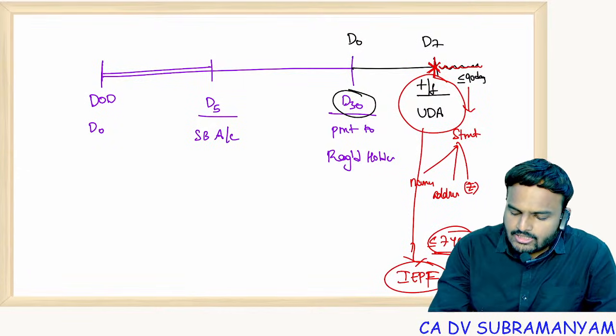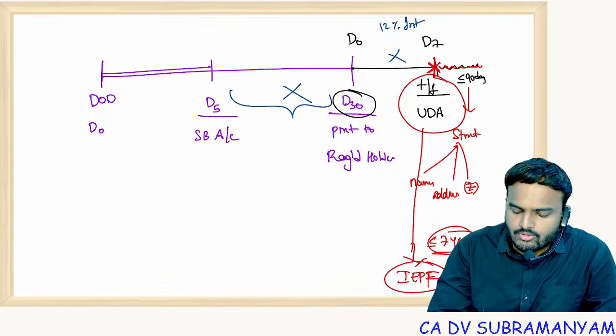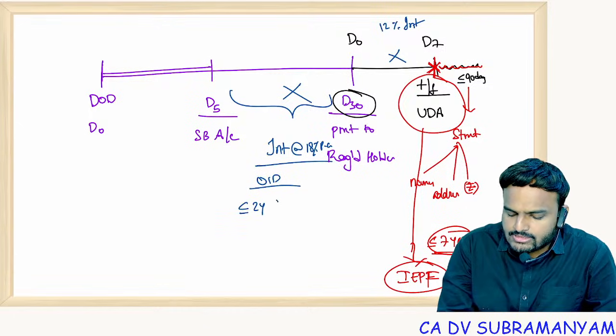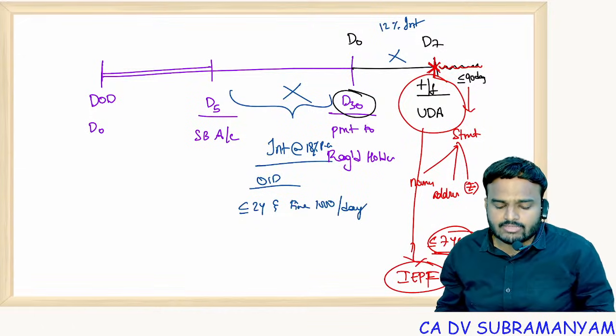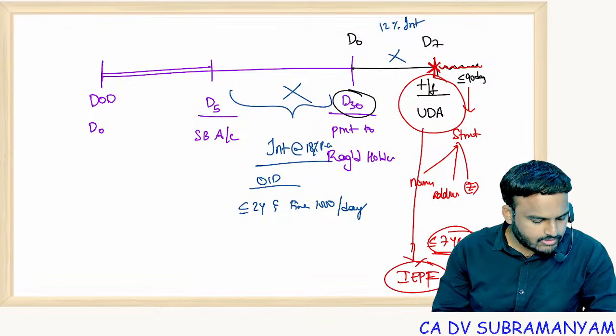Here, in case delay happened, 12% interest you have to pay. Here, in case company delay happened, then the company has to pay interest at the rate of 18% per annum, whereas the officer in default gets punishment, imprisonment up to 2 years, and fine of 1000 per day during which such default continues. So these are the different timelines in the dividends chapter. So I hope everyone is clear.